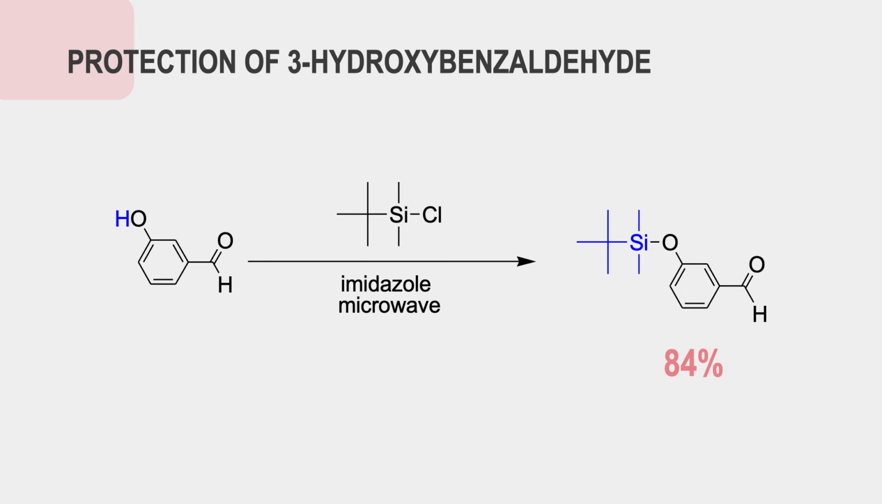Getting into the mechanism, we start with the protection of the alcohol. Tert-butyl dimethyl silyl chloride will react with an alcohol in the presence of a weakly basic aromatic amine and under microwave conditions without a solvent. This forms a silyl ether. This reaction was run under argon to prevent the TBDMS from reacting with atmospheric moisture. Purification was achieved via silica gel column chromatography and the yield was 84%.